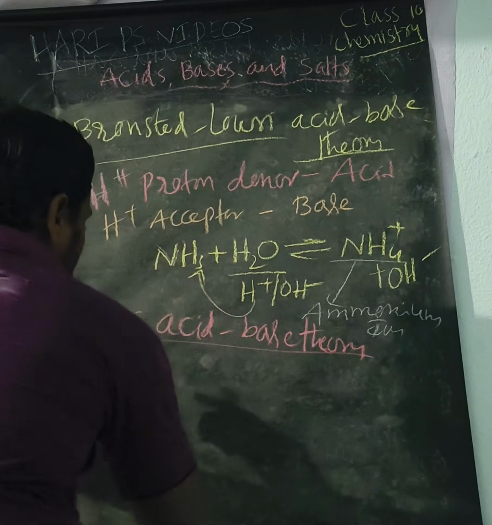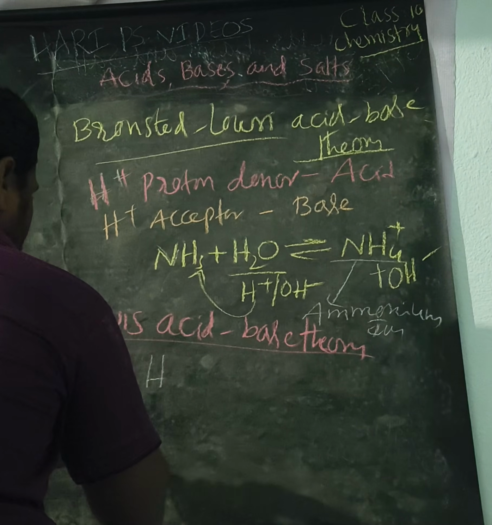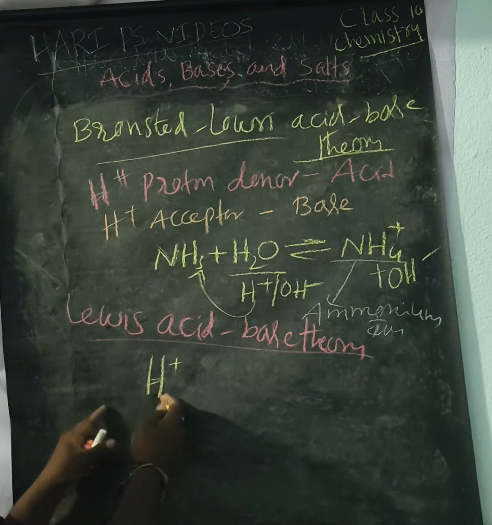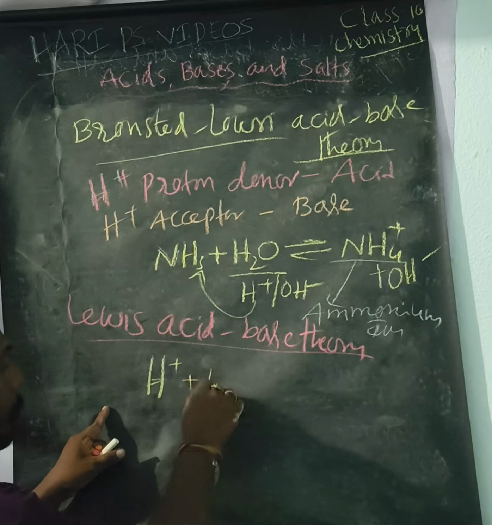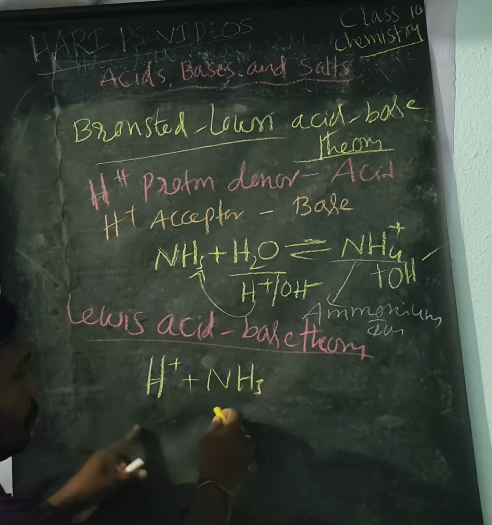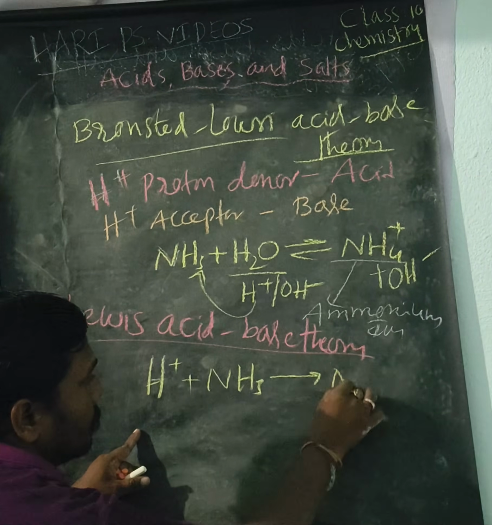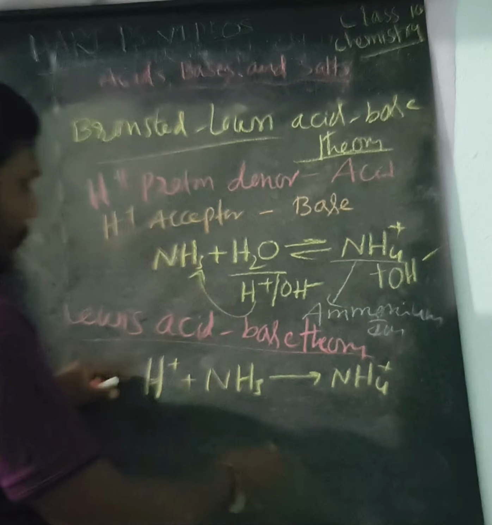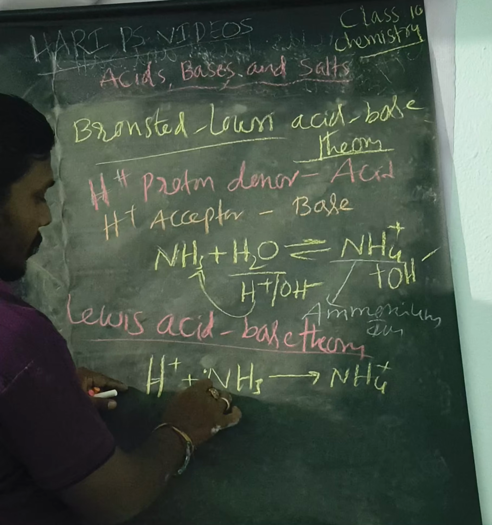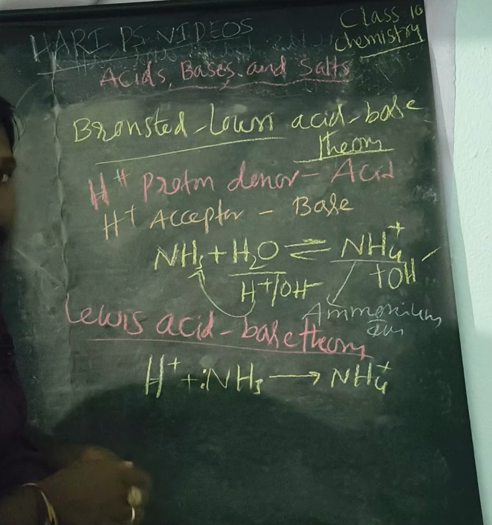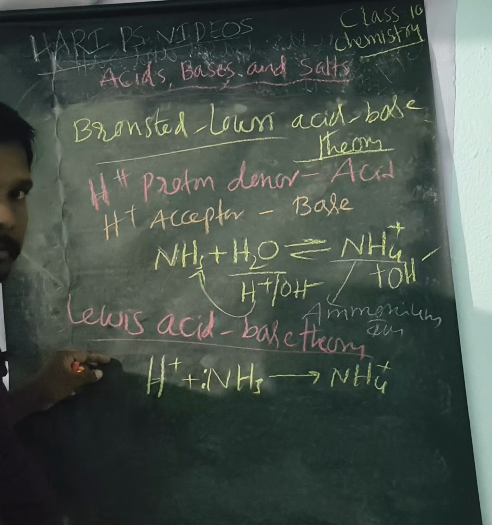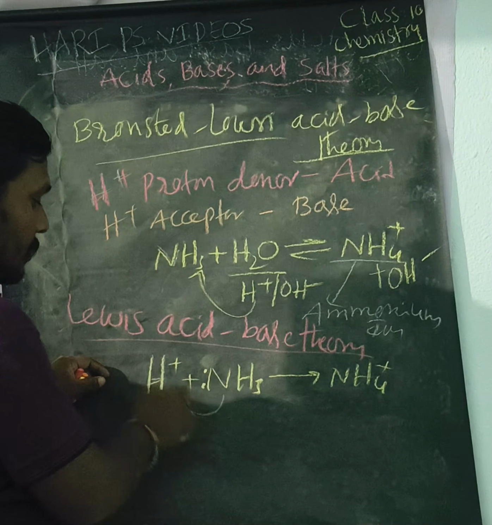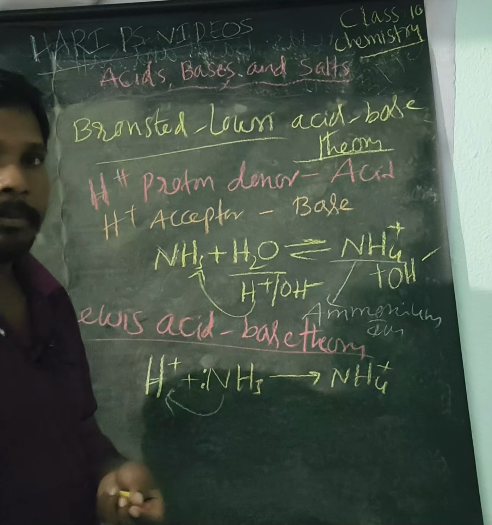So here, for example, H plus and ammonia give rise to the ammonium ion, right? Here ammonia has a pair of electrons, and this pair is donated to the H plus ion.